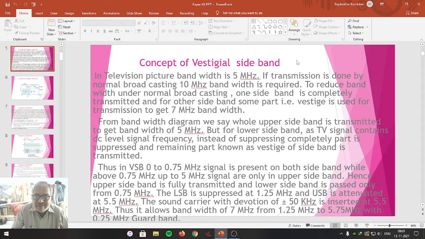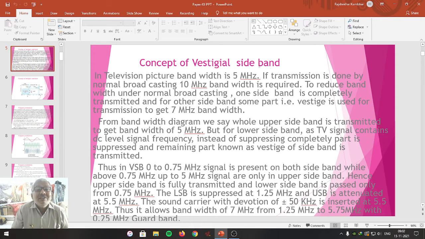This means, first of all, double sideband is obtained. By filtering technique, SSB is obtained. From SSB, where almost all the low frequency DC level signals are common in both the sidebands, one sideband is taken completely, that is of 5 megahertz. From the remaining sideband, some part is taken. That is called the vestige. 5 megahertz plus something, 2 megahertz, forms a 7 megahertz bandwidth. It will save 3 megahertz of bandwidth, and that is valid only for television communication.